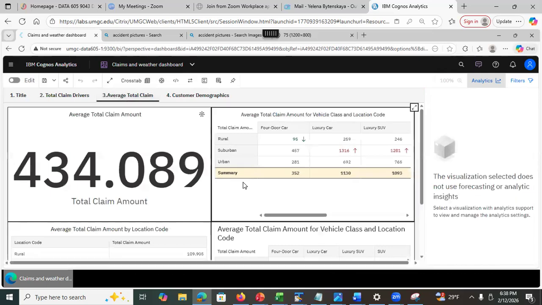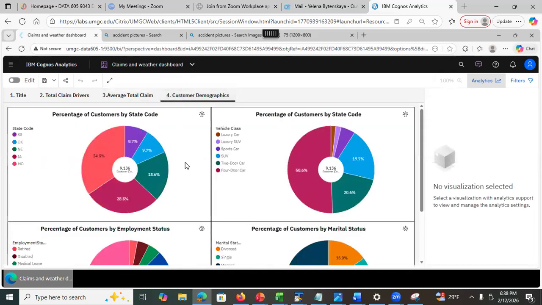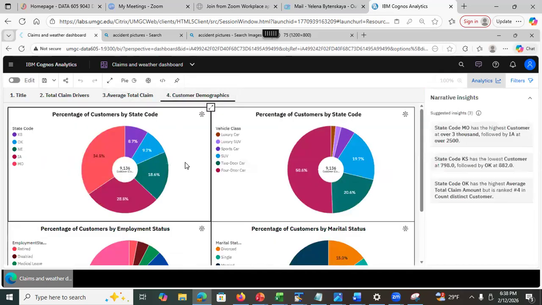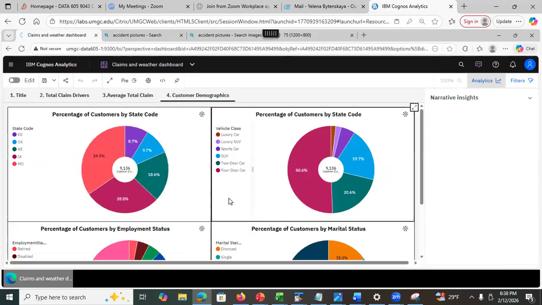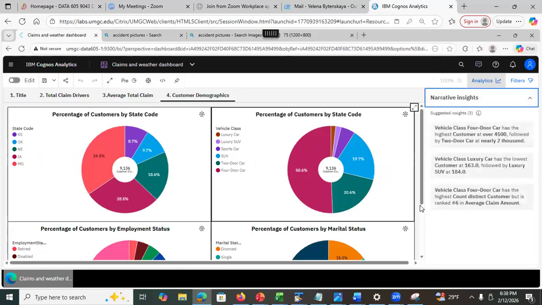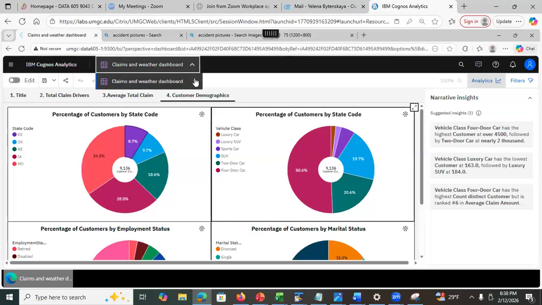But if I look at this, nope, it won't show for the tables. It does not show for the tables, but it's gonna show for the pie charts, and maybe it's gonna show for the bar plots also. But not all visualizations it's gonna show, okay? Narrative insights. Okay, so we know it shows for the pie charts.